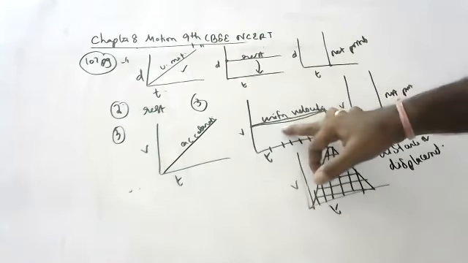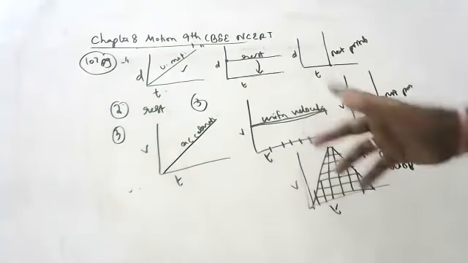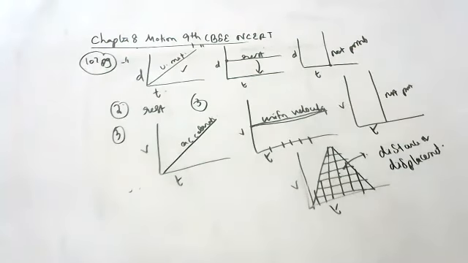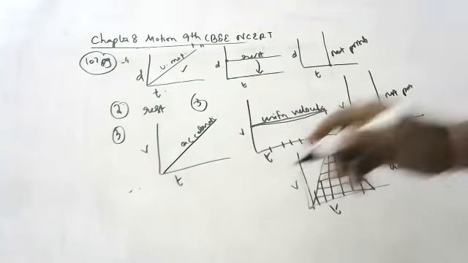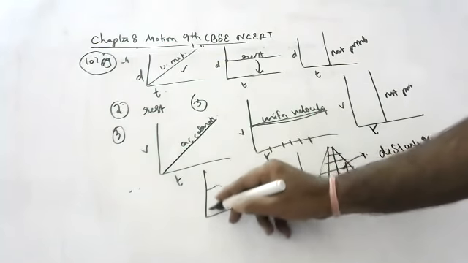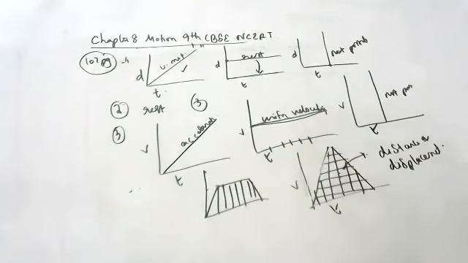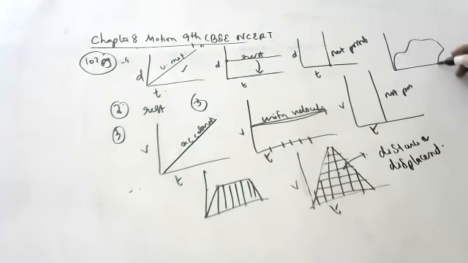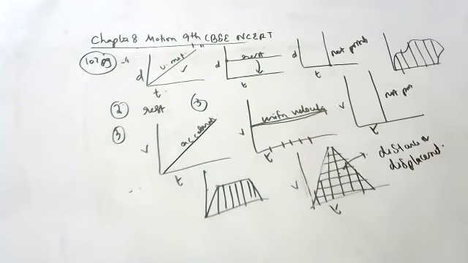Here it is rest, here uniform motion. This is not possible because time cannot remain constant. And the area of a velocity time graph gives displacement. Very, very important. Draw the area like this. Suppose they give it like this, this is the area. It can be anything like this also. Area of velocity time graph gives displacement, but not area of distance time. Area of velocity time or speed time gives distance or displacement.